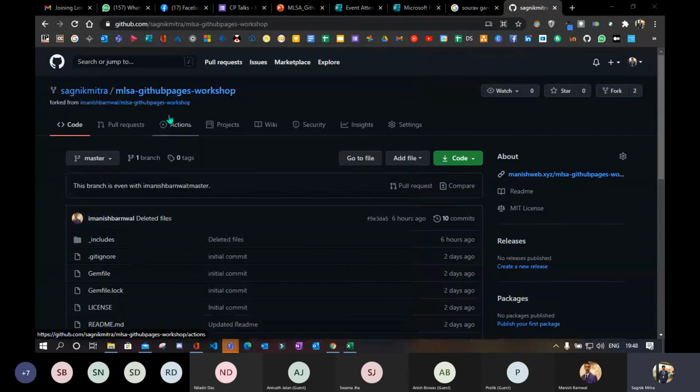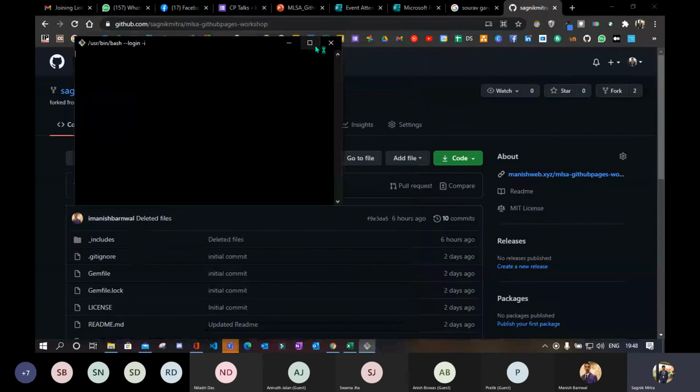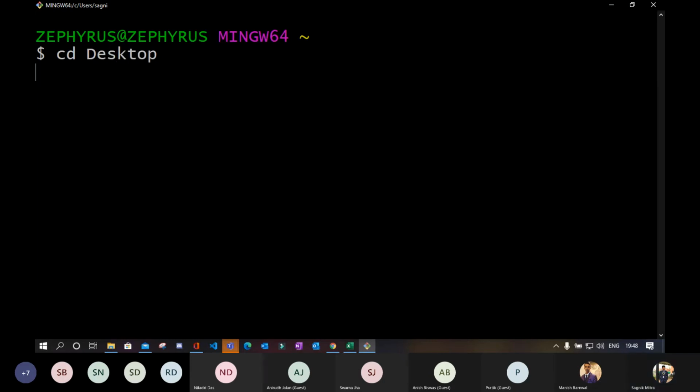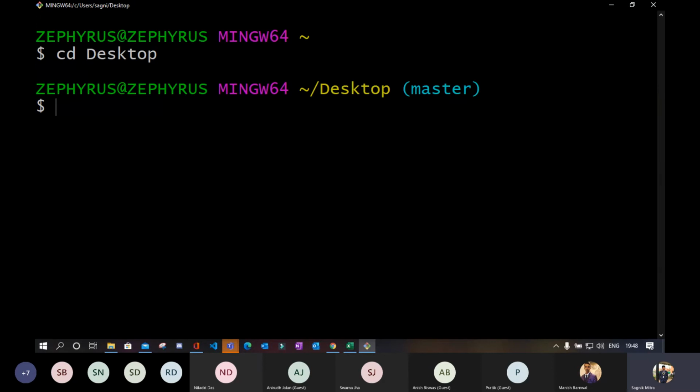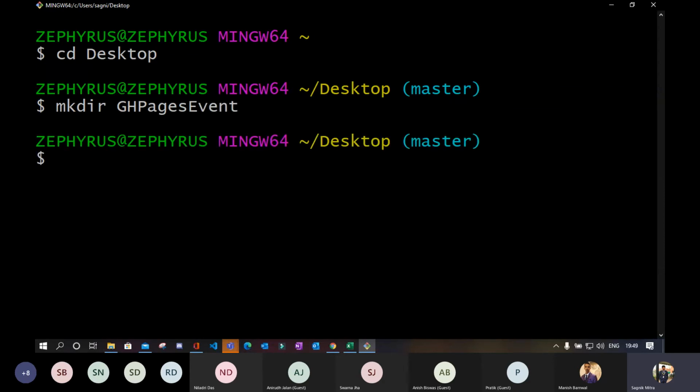So open Git Bash. I guess you are familiar with Git. If you are not familiar with Git, then I will show you how to do the activity with a GUI. Now I will go to my desktop, and I will create a folder called GH Pages Event. mkdir means make directory.